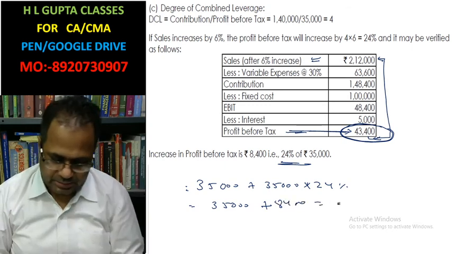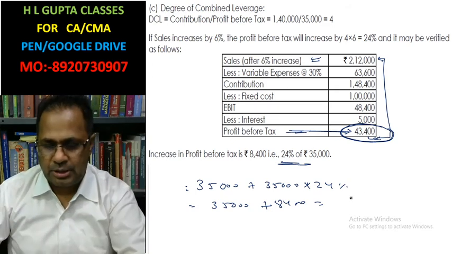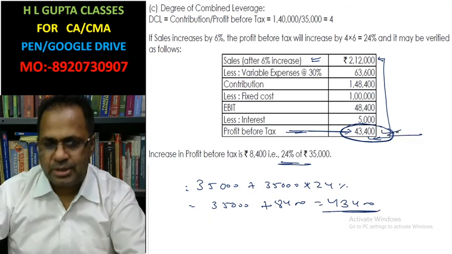After adding this, you are getting 43,400, which you calculated here.